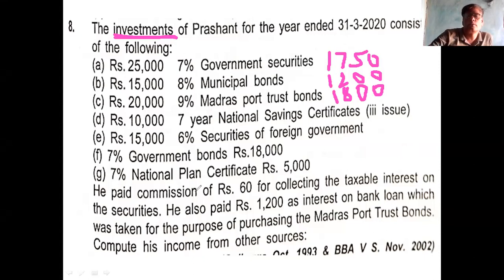This is exempted from tax. You remember this 7-year National Savings Certificate, third issue. Third issue is exempted from tax. The next is 15,000 investment, 6% securities of foreign government. What is the interest? Rupees 900.